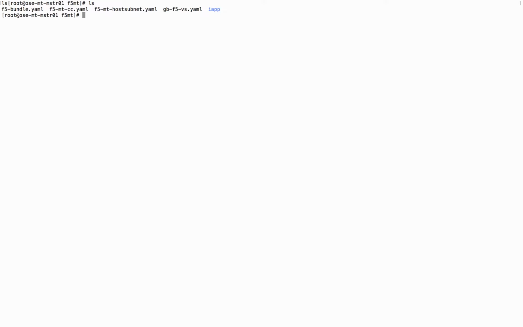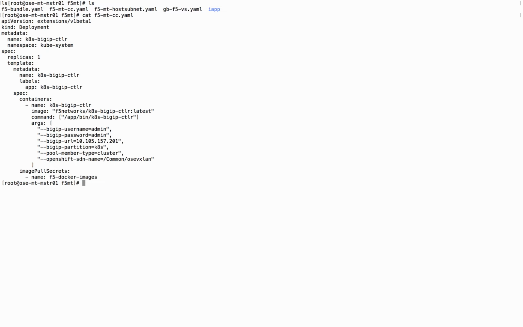The next thing we need to do is instantiate our container connector. Because we're running in a multi-tenant environment, I will be installing the container connector in the kube-system namespace. You see here the YAML file that we use. We're pulling the latest version. We are specifying the management plane information for the BIG-IP, as well as what VXLAN we're going to use. So we go ahead and instantiate the creation of the container connector.